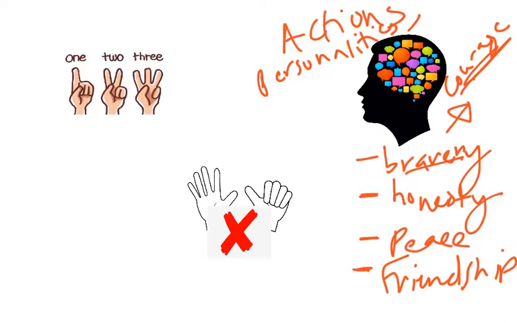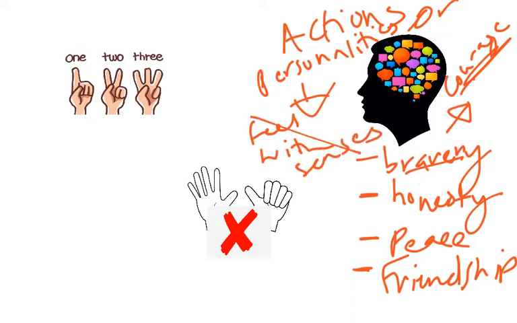Essentially we cannot feel these with our senses, our five senses: hearing, touch, seeing, or smelling. We cannot feel these abstract ideas.